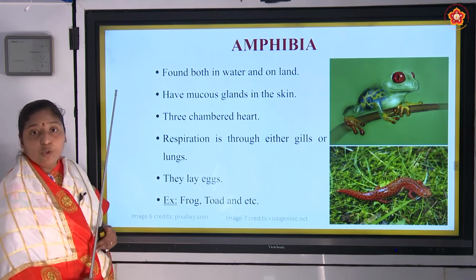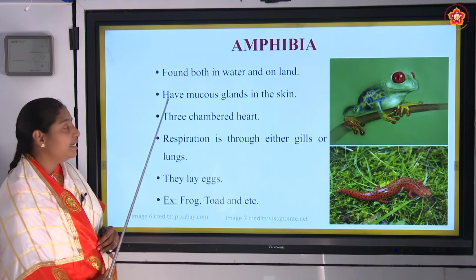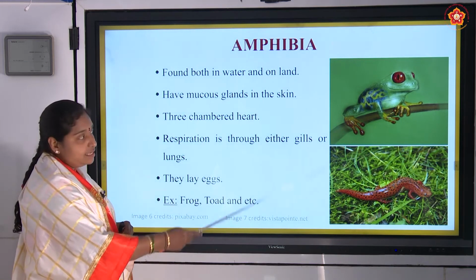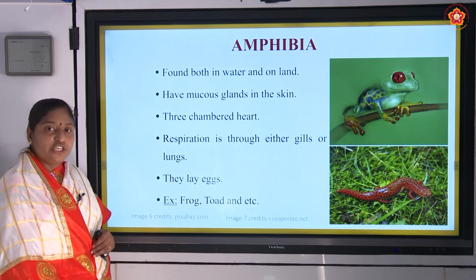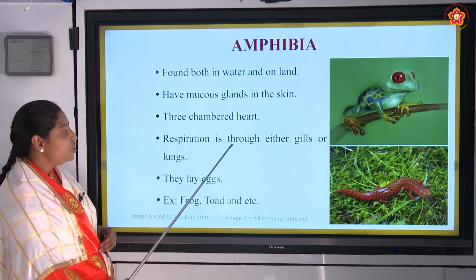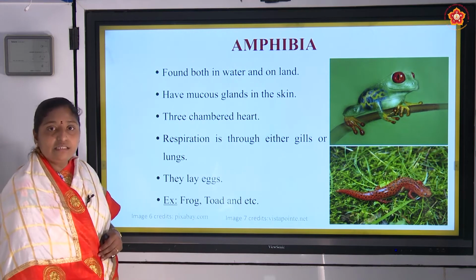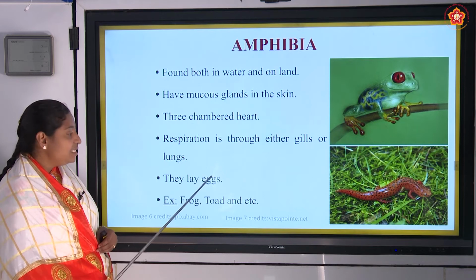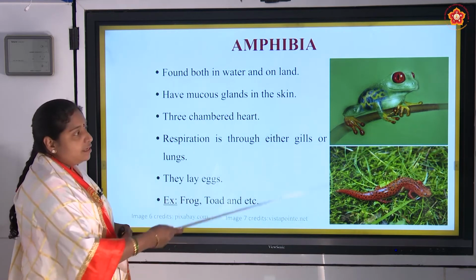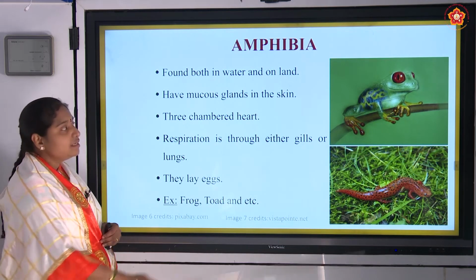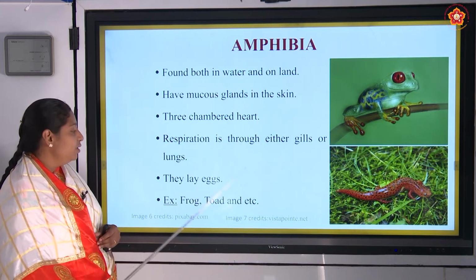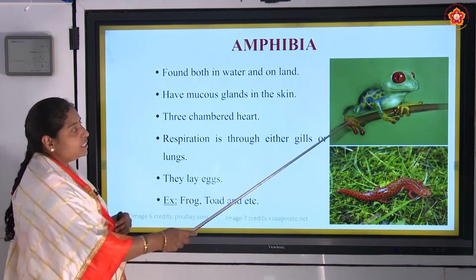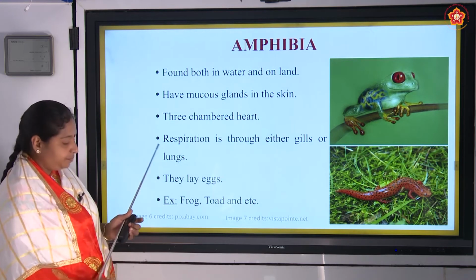See, those are two-chambered heart organisms, and these are three-chambered heart organisms. In these, the heart is three-chambered, and the respiration is either by gills or lungs, and they also lay eggs. Even Pisces also lay eggs, and these amphibians also lay eggs. Example, frog, toad, etc. This is the frog and this is the salamander.